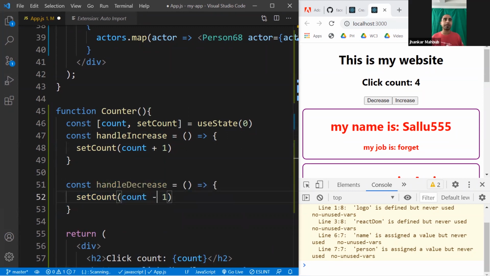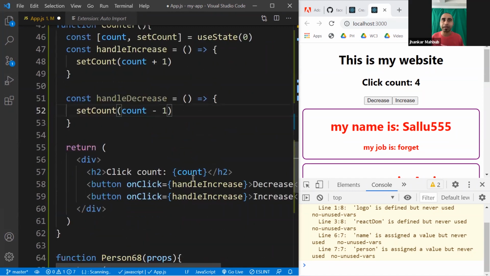And if I save it, it will work if I change this value, because with the increase, I will call handleIncrease. With decrease, I need to call the decrease function. Otherwise, it will increase if I have the wrong function here. So right now, once I save it, if I decrease, it decreases the value. If I increase, it increases. So you see, this is the easier way you can handle this. And if you are comfortable with this way, this is the perfect way of changing the state.